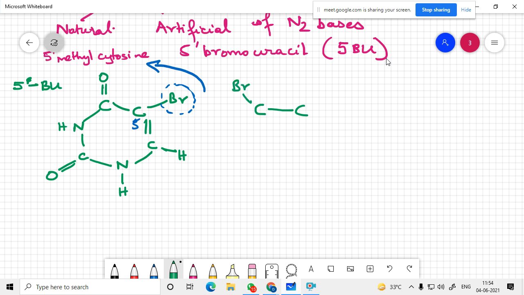The bromine is coming over here. I am just aligning the molecule in that manner.